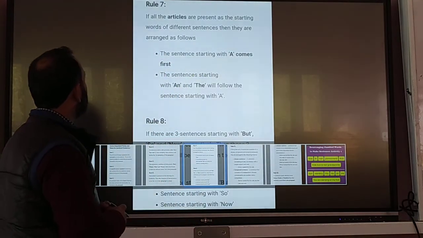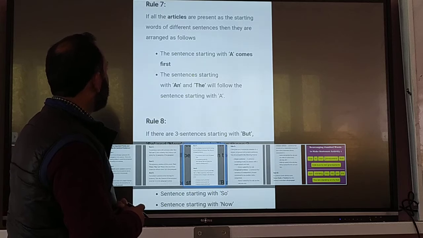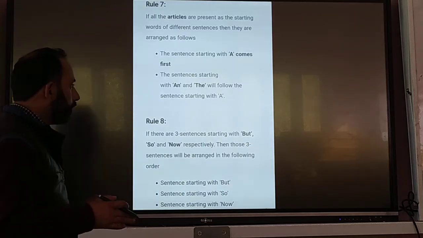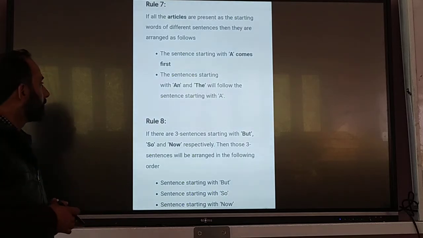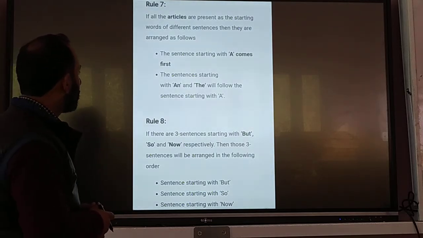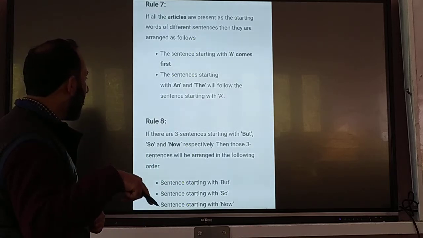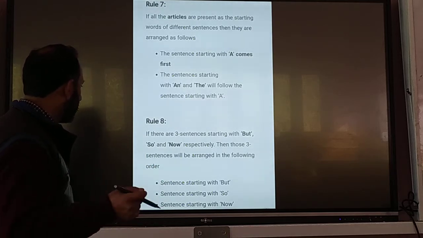Also, if there may be articles, what you have to do, which article you have to write first? First of all, you have to write article A. After that, the or the.